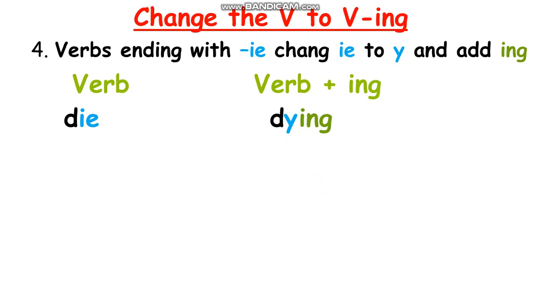The spelling changes, but the pronunciation is the same: die, dying. Okay, die, dying. Another one, tie. So we change ie to y and then add ing.